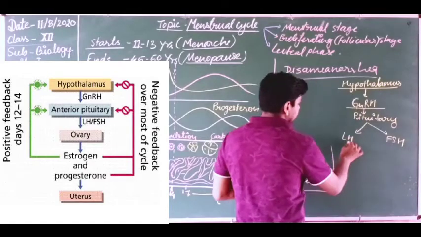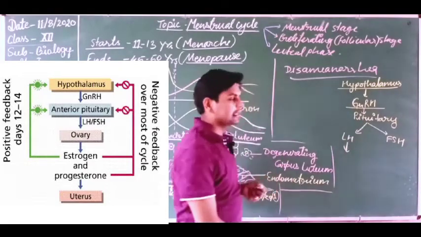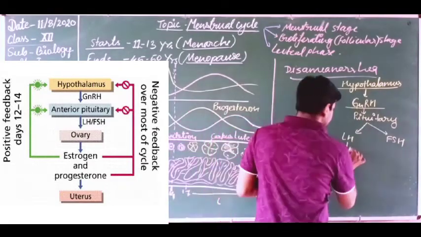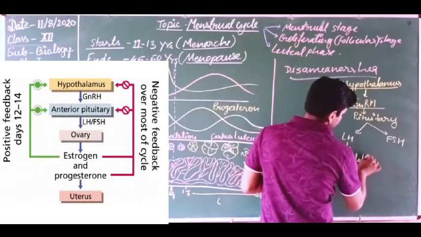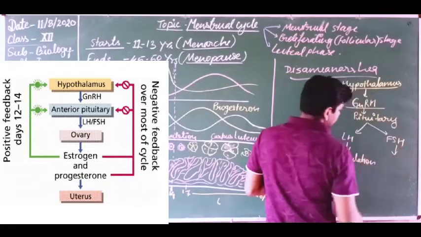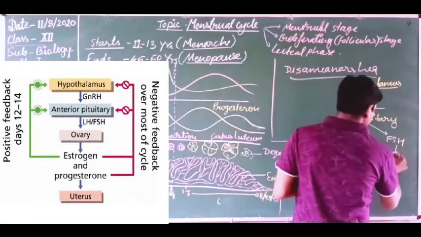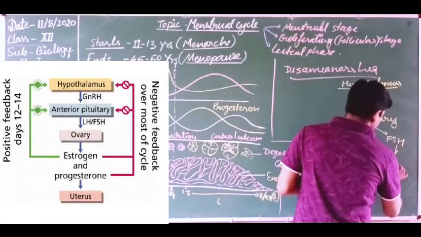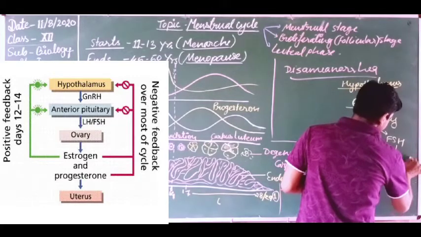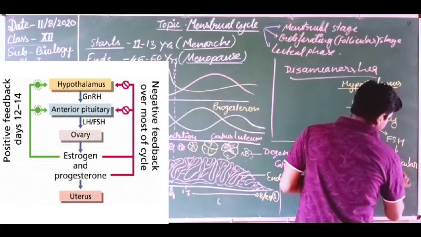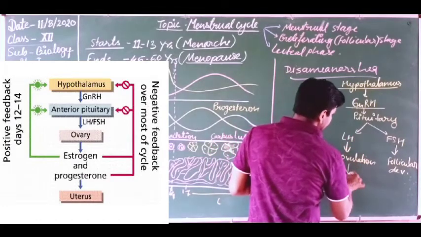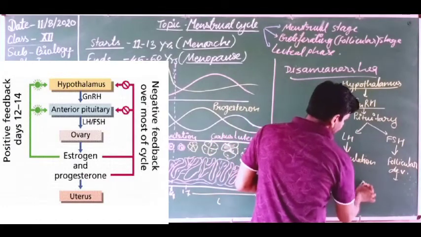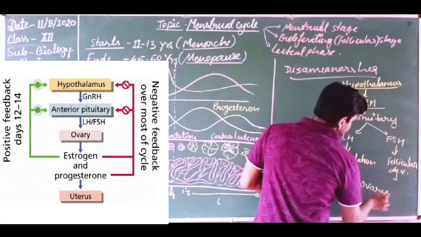LH stimulates or causes ovulation, and FSH causes follicular development.